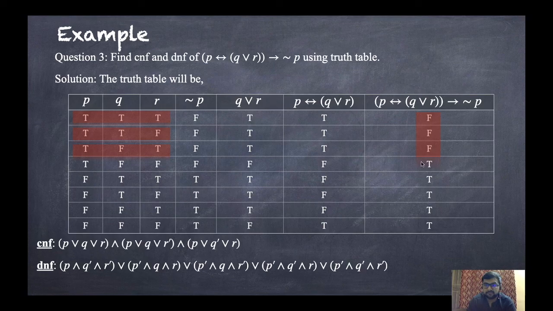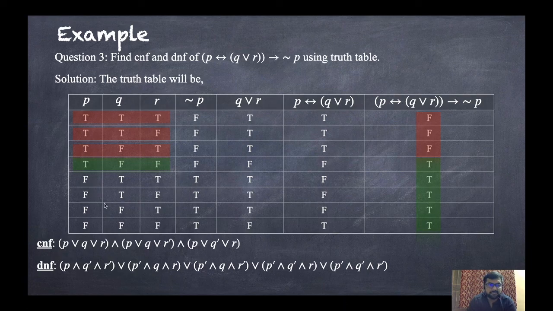Now for DNF, just consider the true values. Here 5 true values are there, so there will be 5 brackets. Now consider the first row. Now what is DNF? Disjunction of fundamental conjunctions. So we put disjunction in between all the brackets and conjunction inside them.